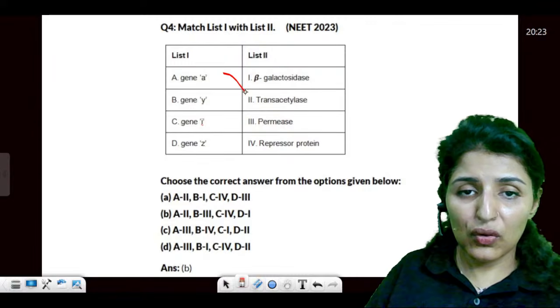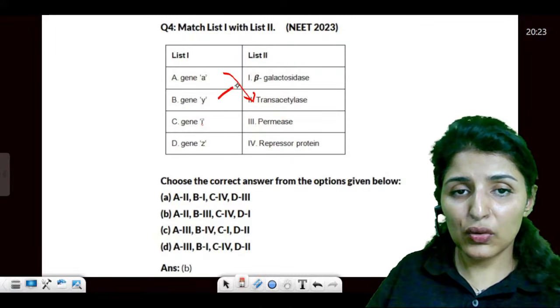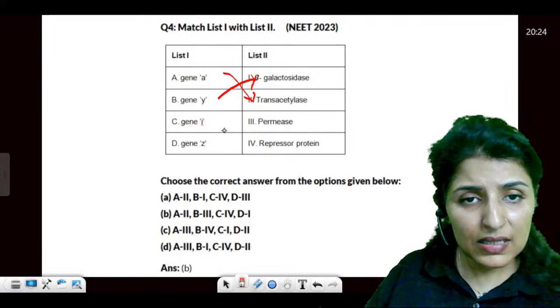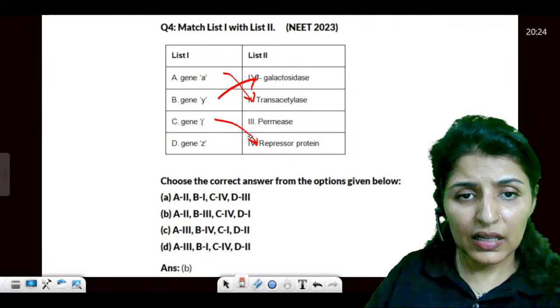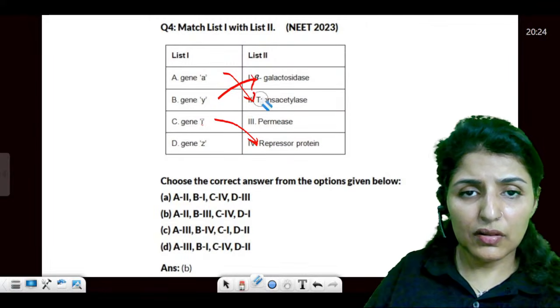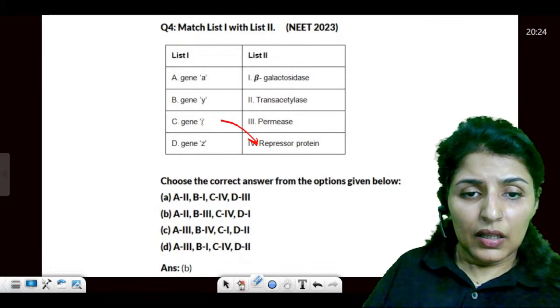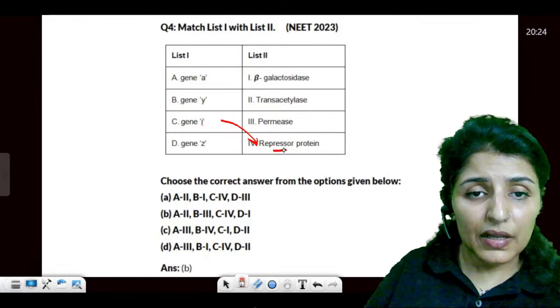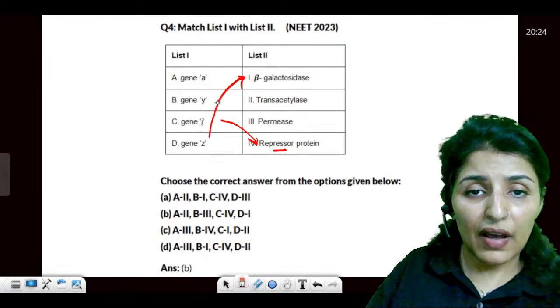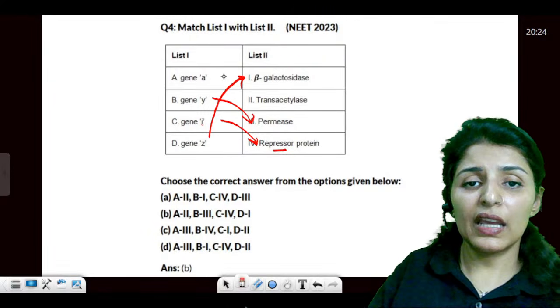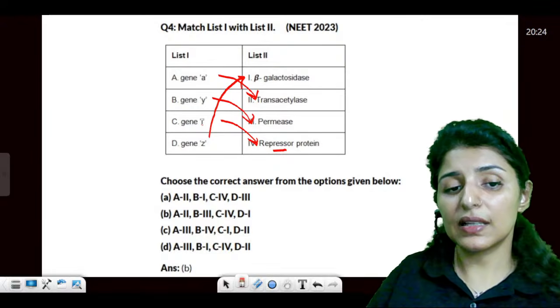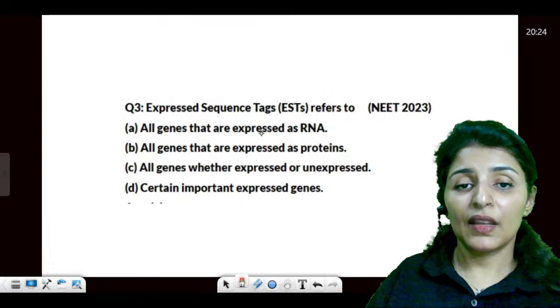So again, you're getting Y. A is going to go for transacetylase. Y is going to go for this. I is for repressor. Sorry. Here we have I for repressor, Z for this, Y for permease, and A for transacetylase. Are these points clear? The answer will be B.